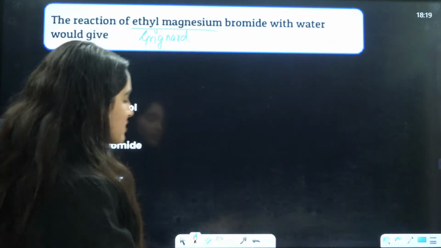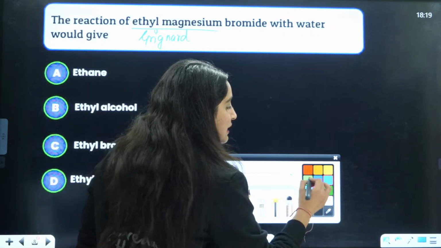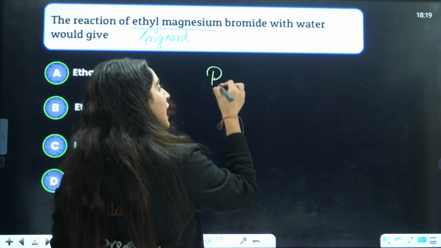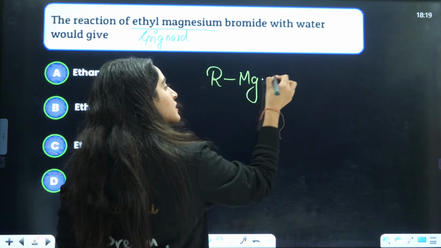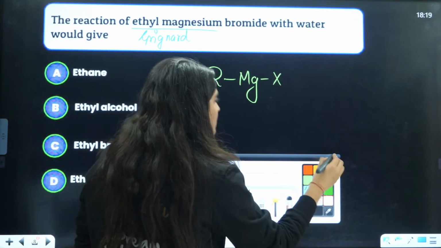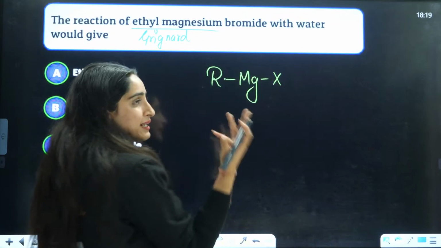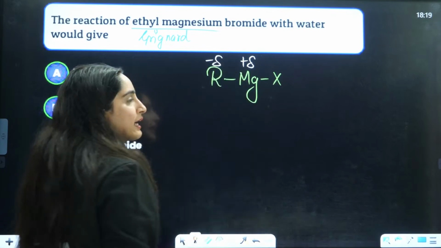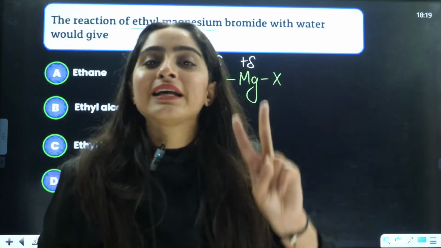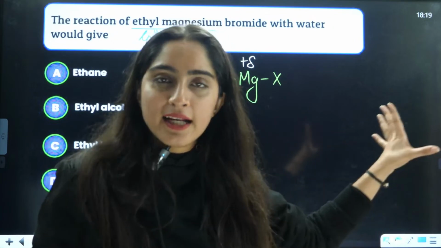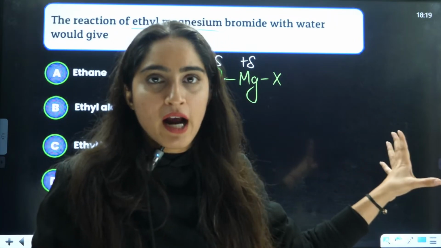Now, firstly, what is this Grignard reagent? Grignard reagent is an organometallic compound. That means carbon is attached to a metal. This is Grignard reagent. Now, because the metal is electropositive, that's why this will be partially positive and this is partially negative. Now, in Grignard reagent, 2 kinds of reactions are very famous. I have also picked up a question regarding the second kind of reaction.